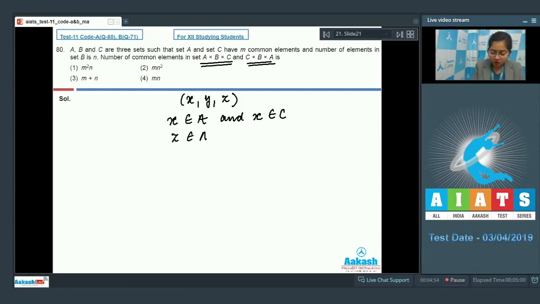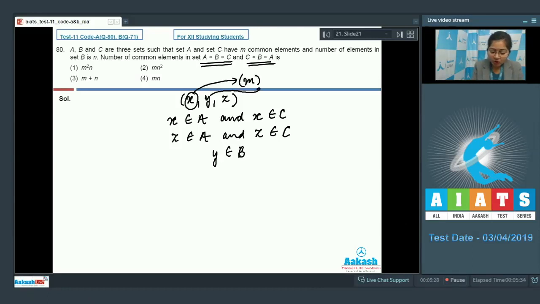And similarly, z should belong to set A and z should also belong to set C, and y simply belongs to set B. Now, it is given that this element should belong to both set A and C. Number of common elements in set A and C are given to be equal to m. Therefore, x can take m values.